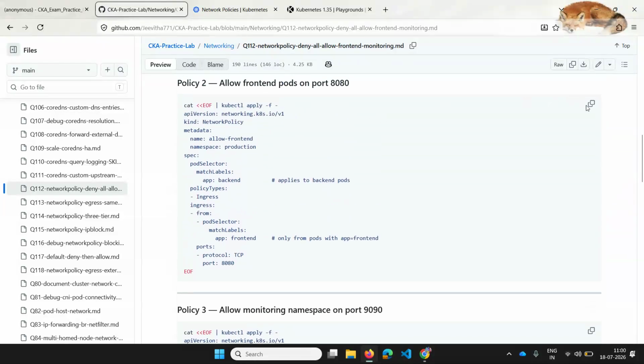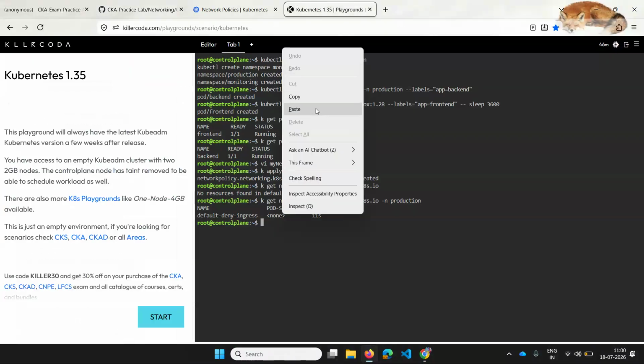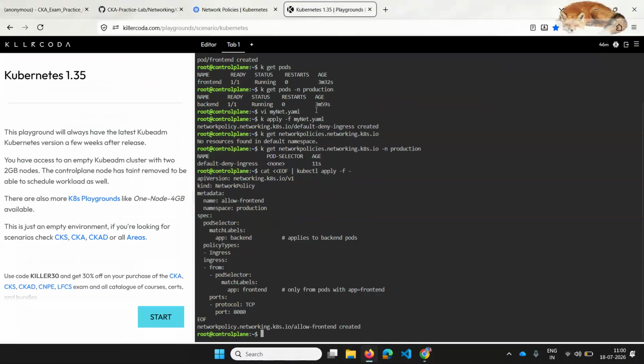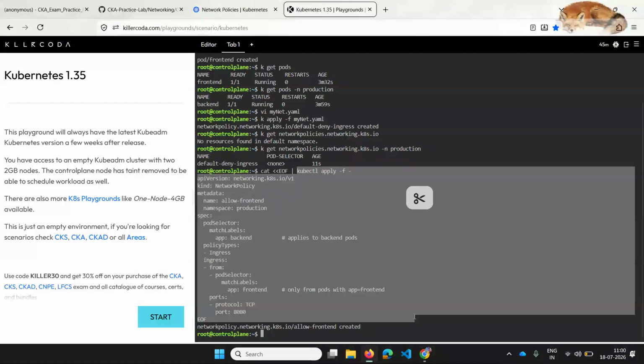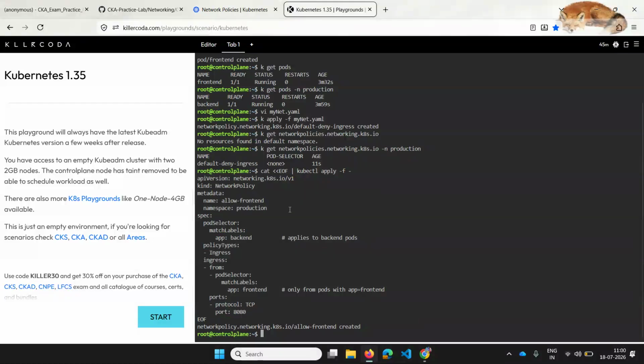So 8080 you can give here, that way we can create. Okay, so let's create that. So this is just another way of creation. You can use a Linux command, cat with end of file, and you can give the direct kubectl apply -f - and you can paste this, and end with EOF, because it is closing with the end tag, it will recognize EOF and it will close and apply it.